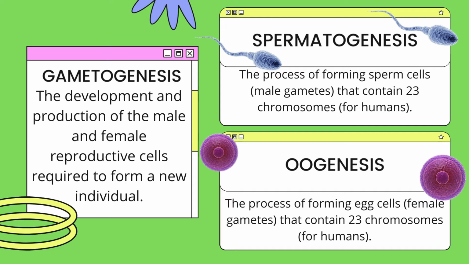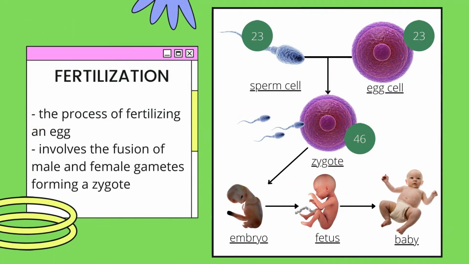Gametogenesis also happens in a female individual, and we call that oogenesis, and it is the process of forming the egg cells, also known as the female gamete, which also contains 23 chromosomes for humans. Creating a new life is a wonderful process, and it all starts when the sperm cell makes its way to the egg cell, fertilizing and uniting together to start the first step in making life possible. And we call this process fertilization.